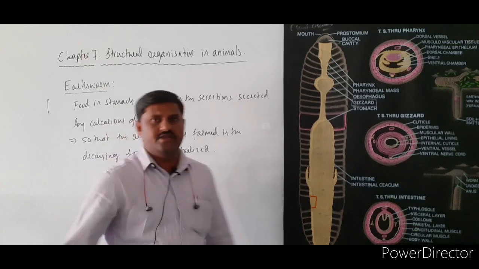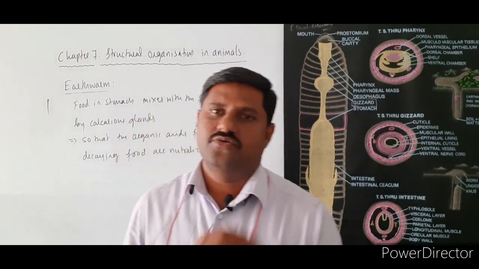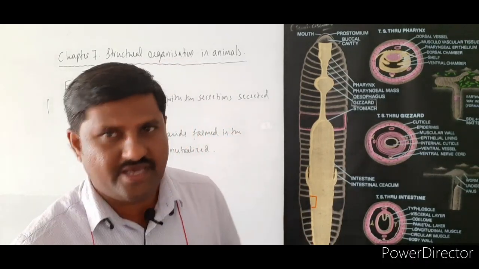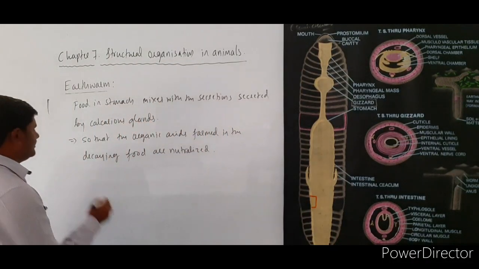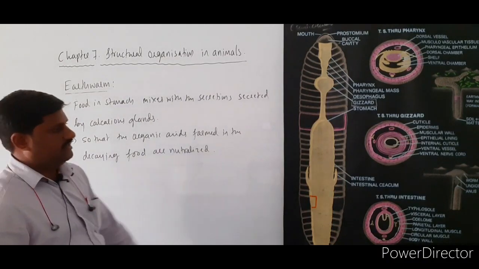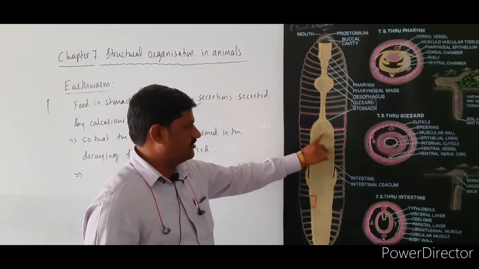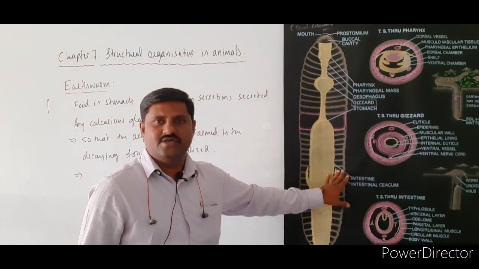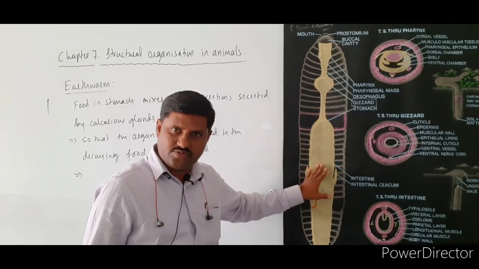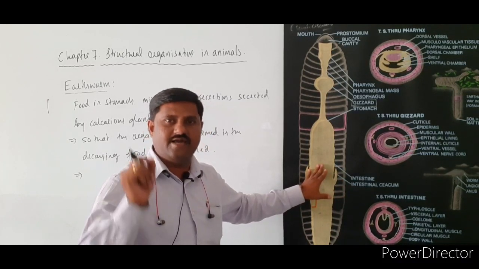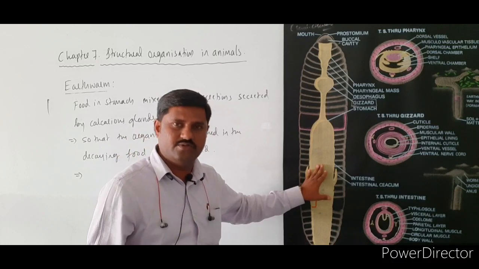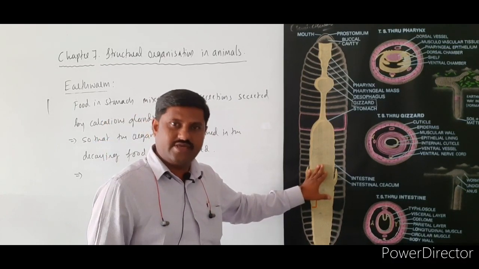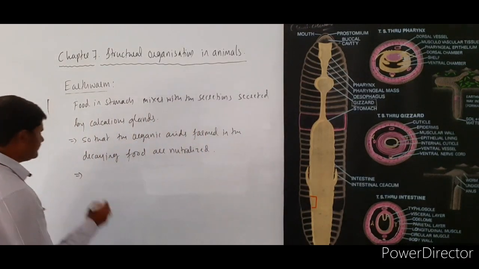So whenever they become neutral, the food once again becomes a simpler one. And from the stomach it directly enters into the intestinal part. So in the intestine, what happens? Many enzymes are produced over here, and those enzymes help in digestion of the food material into simpler absorbable molecules. Okay, so this is more important.